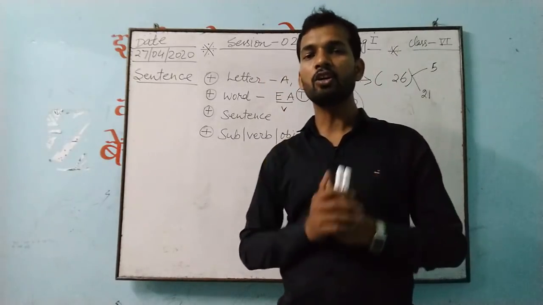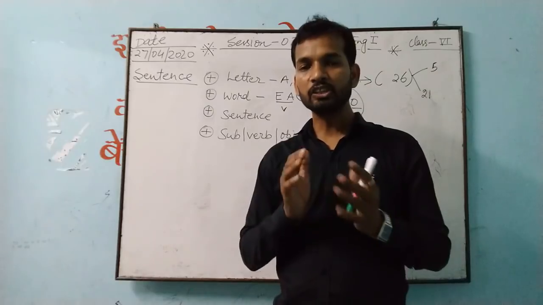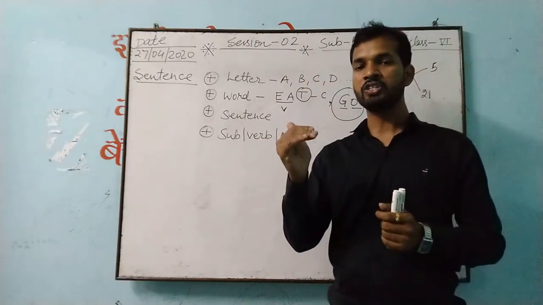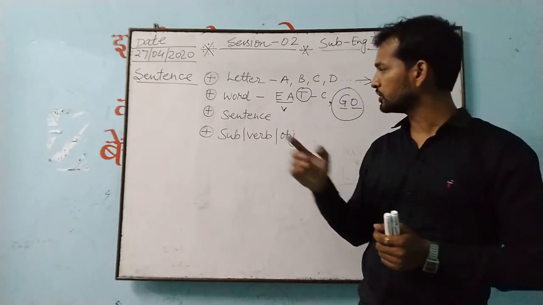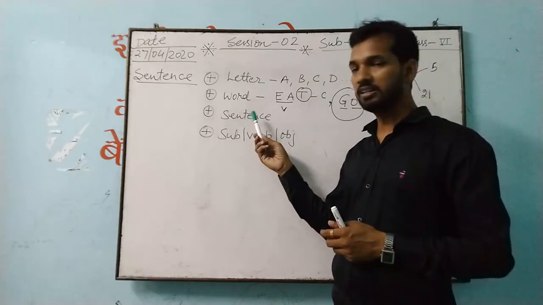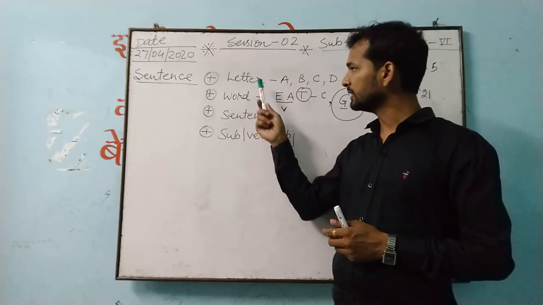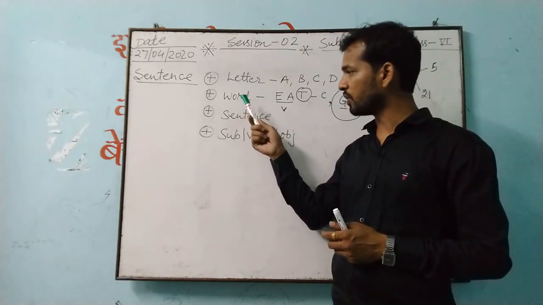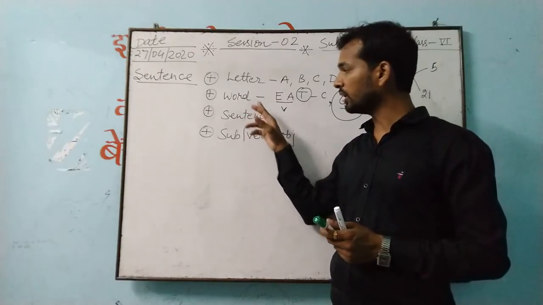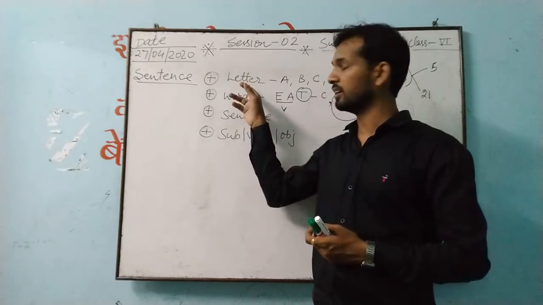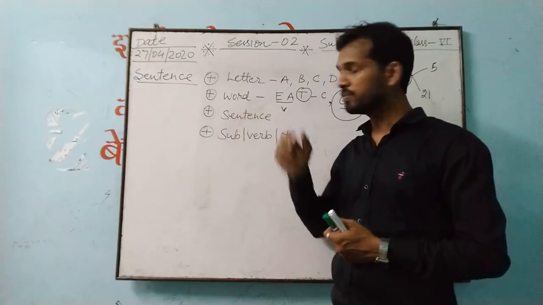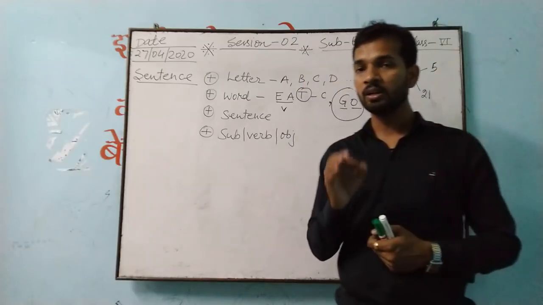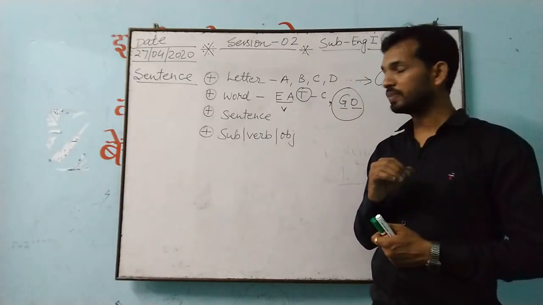So while making communication, it is very significant that if you are able to communicate, that communication is possible only because of letters. Letters form words, and words form sentences. So all this is possible only because of letters. Now letter forms word, word forms sentence. So I explained to you communication. In communication, a very important thing is what?